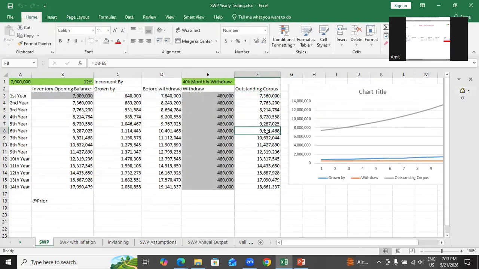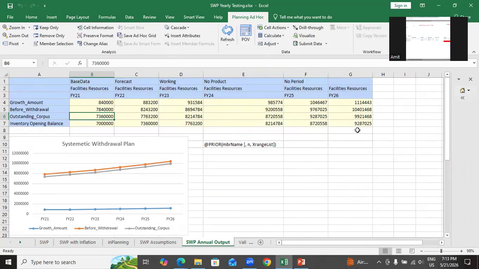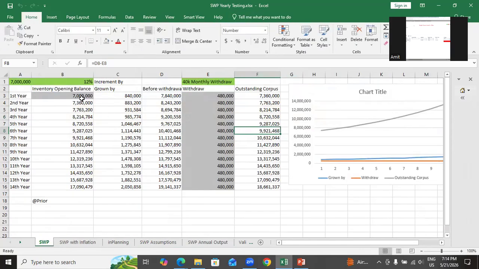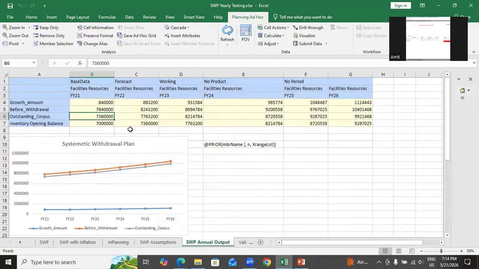This is the output, right? 99,21,000. Is that correct? Am I getting the same output? Is that not the same? How come? Let's check. 1, 2, 3, 4, 5, 6. Sixth year. Supposed to be exactly the same. Do I have corpus? Outstanding corpus. Fifth year. First year it is correct. Second year we validate. Oh, outstanding corpus. Yes, it is correct.